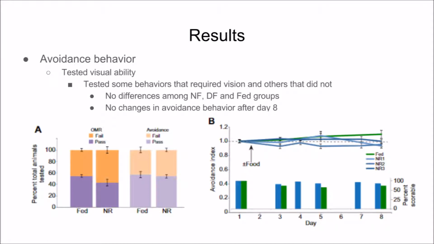Avoidance behavior was tested through a range of behaviors, some of which required visibility and others did not. Throughout the experiment, there were no differences among the 3 test groups when it came to avoidance behavior. After day 8, there were no significant changes in avoidance behavior in any of the groups. This lack of variability is shown in the graphs above.